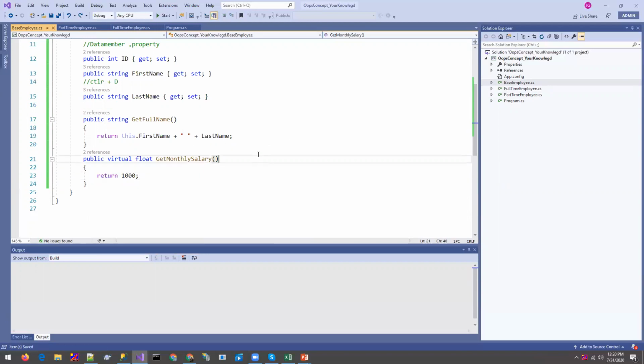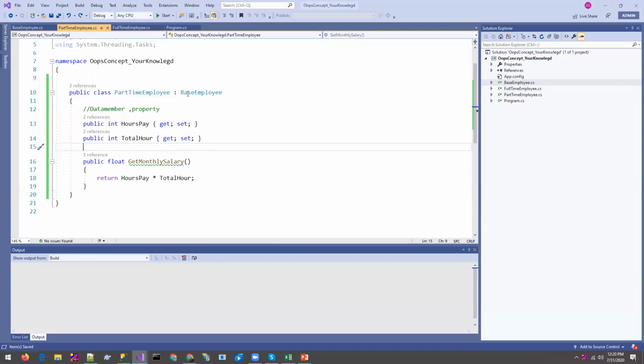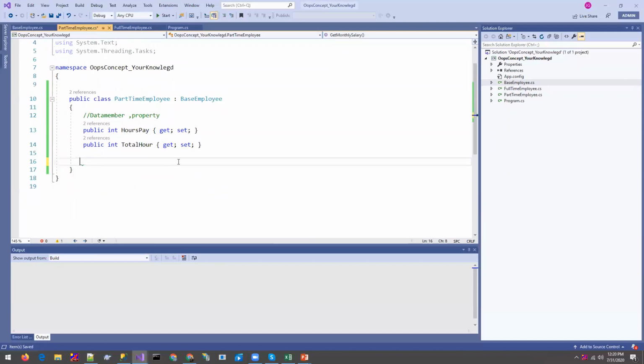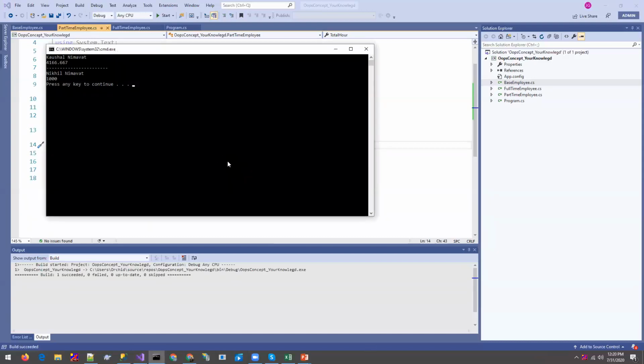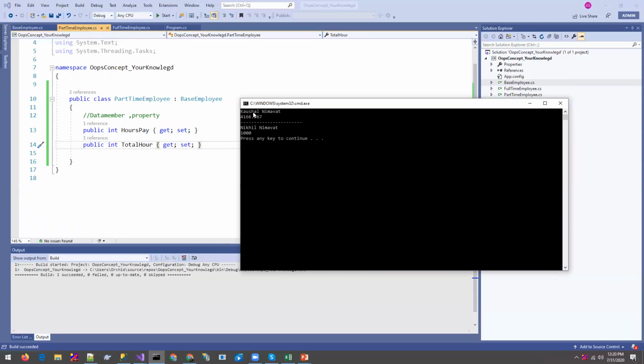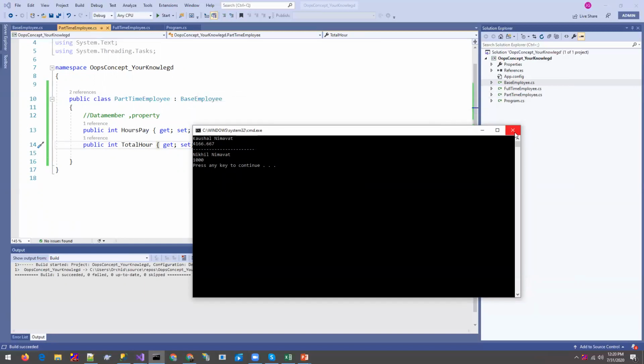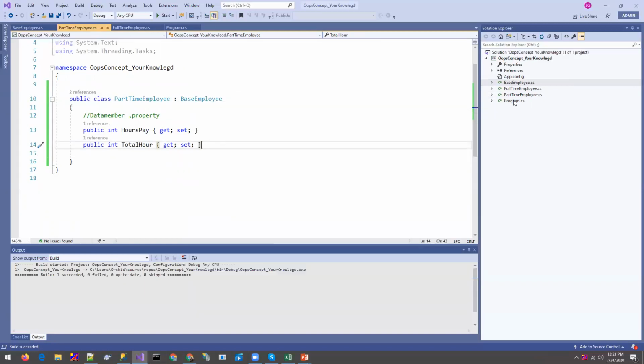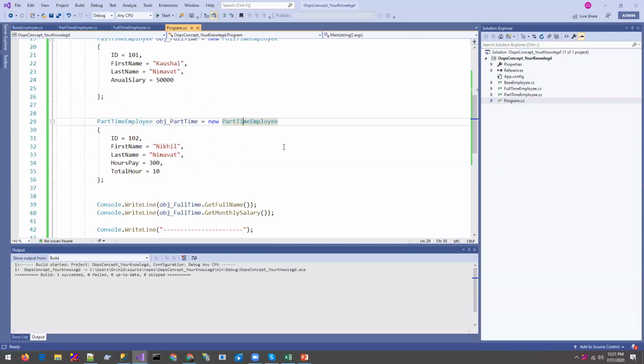Okay, so this is the 1000. When we are using this 1000 here, let me just remove it for a bit, and let's check the output. You have the same result over here, for the full-time and the part-time. So let me build first.